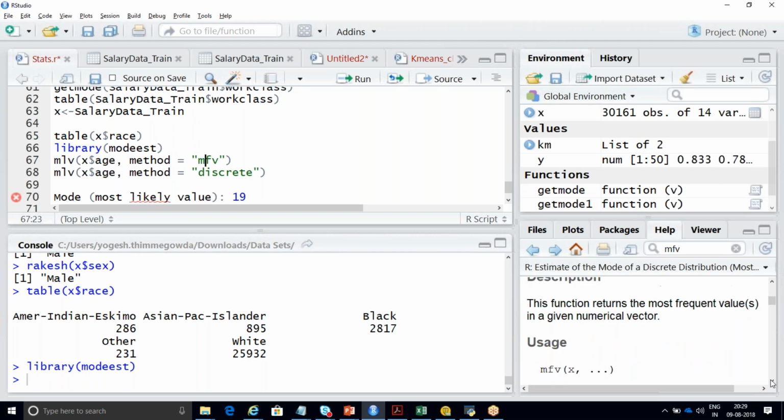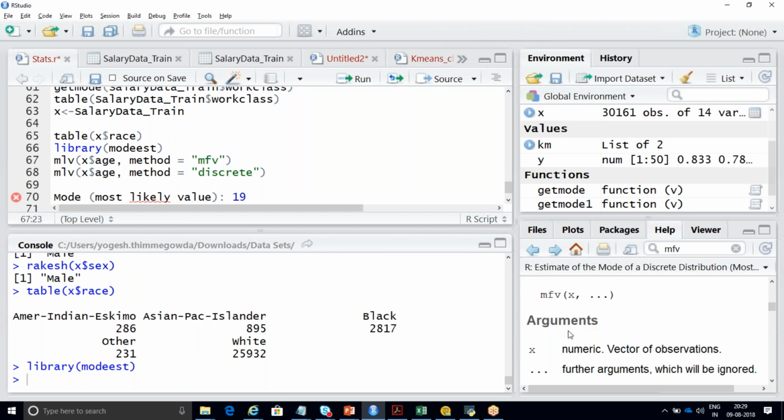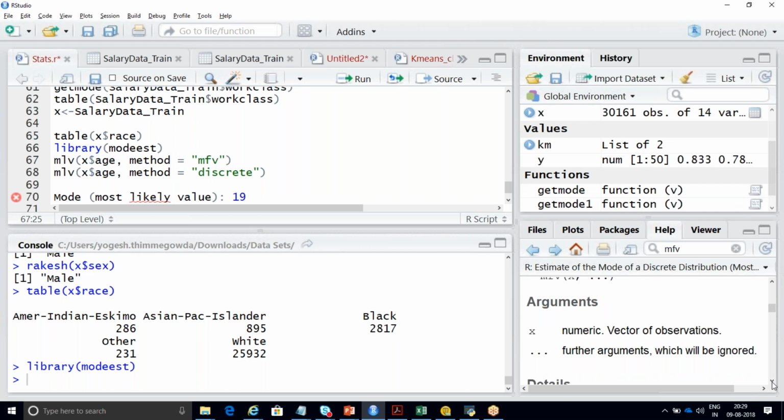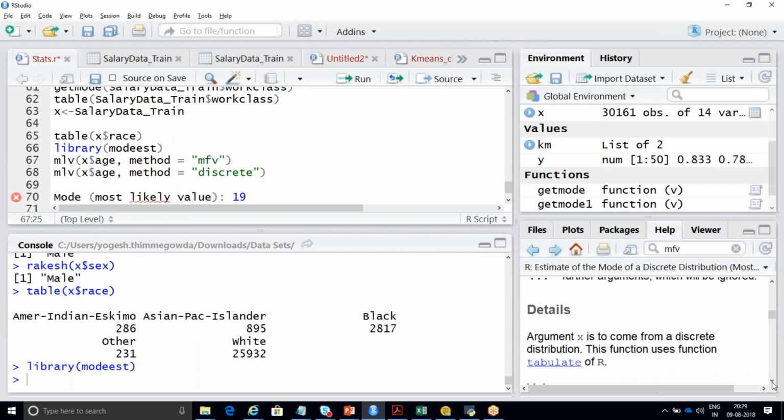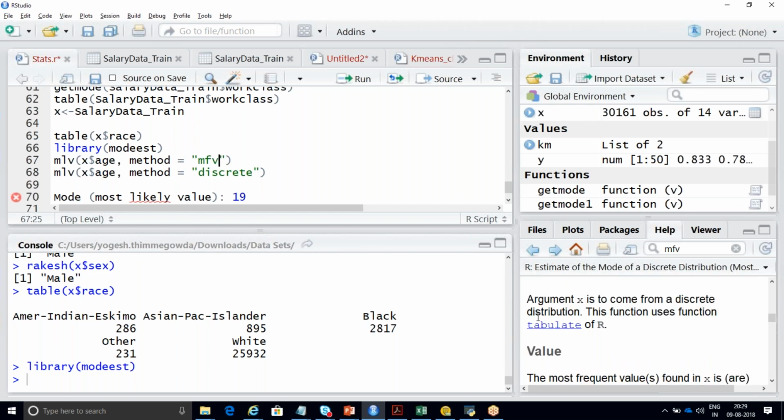See, it will take a numeric vector of observations. That is nothing but the particular column you want to identify. Method is equal to mfv. mfv stands for most frequent value. Further arguments will be ignored. Details: argument x is to come from a discrete distribution. This argument x is nothing but your discrete column from your data set. This one, $H.